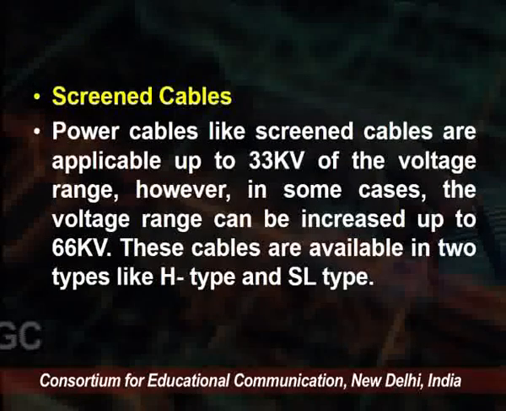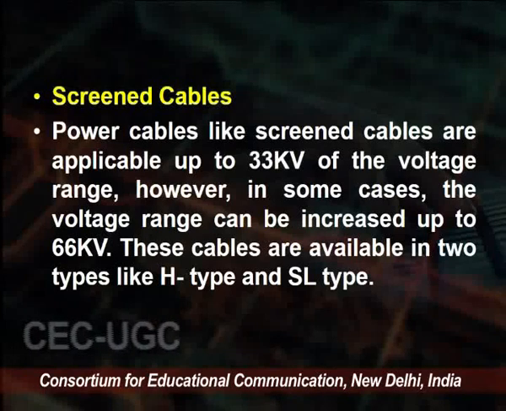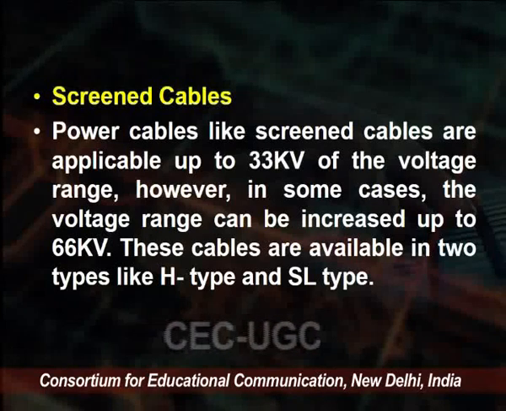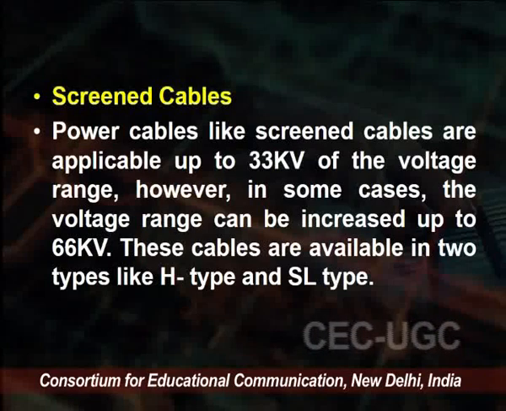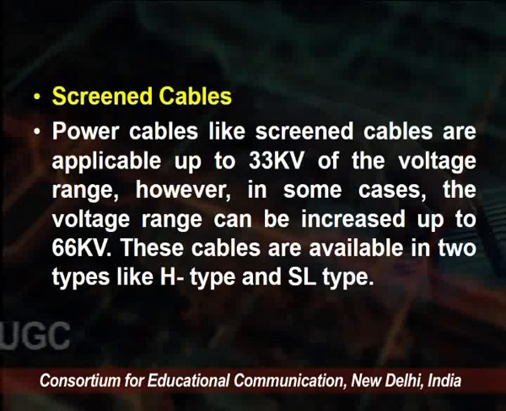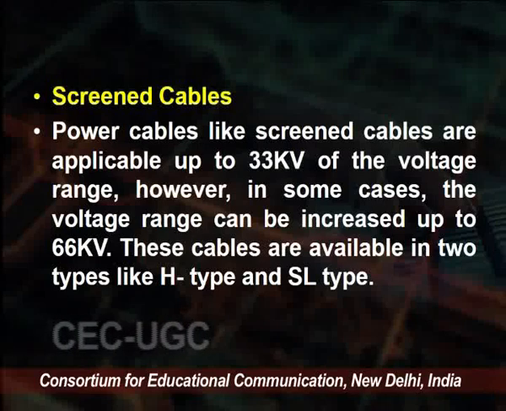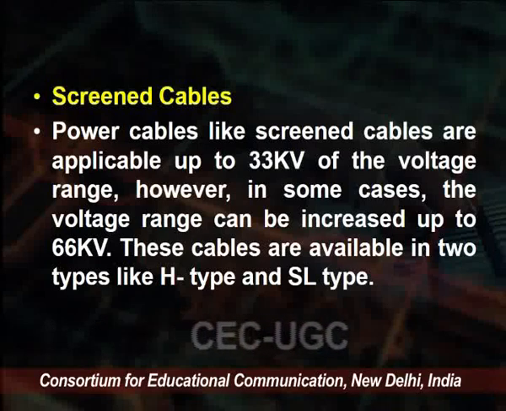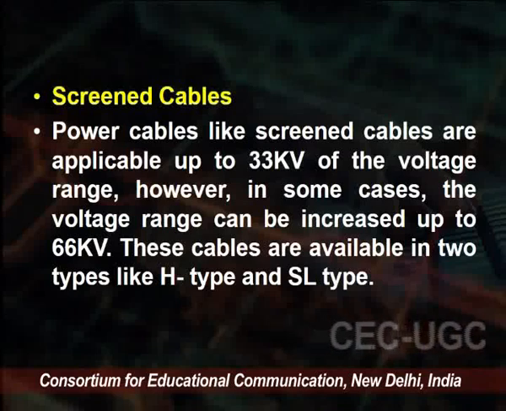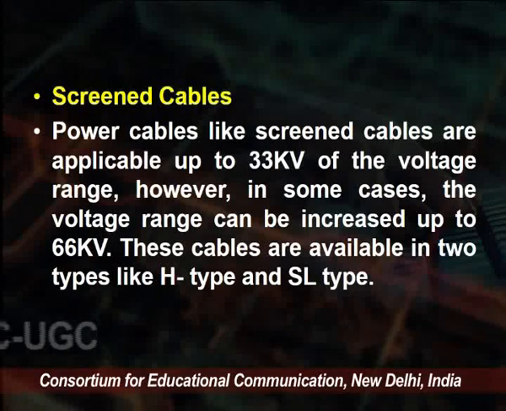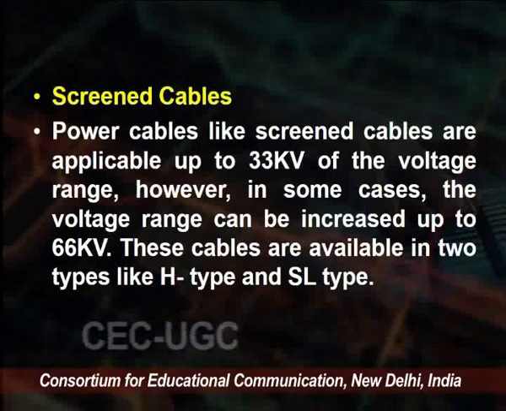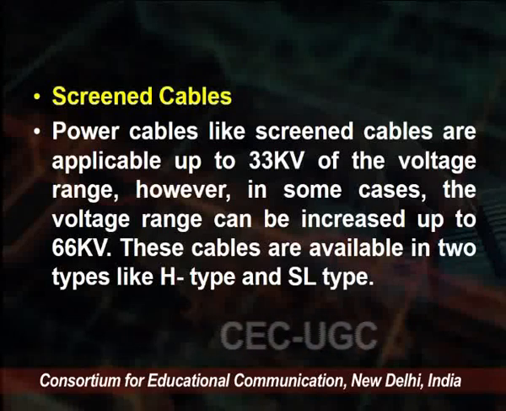Then we use the screened cable, where power cables like the screened cables are applicable for the 33 kV voltage range. However, in some cases the voltage range can be increased up to 66 kV. These cables are available in two types: one is H type and the second is SL type.